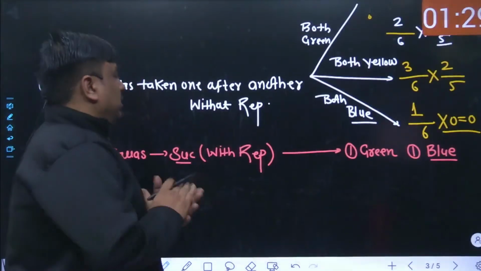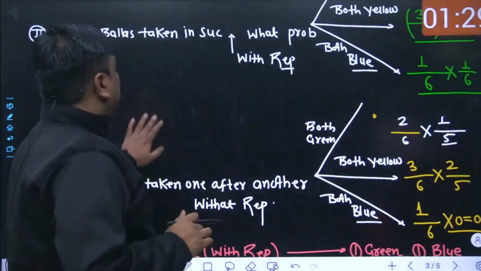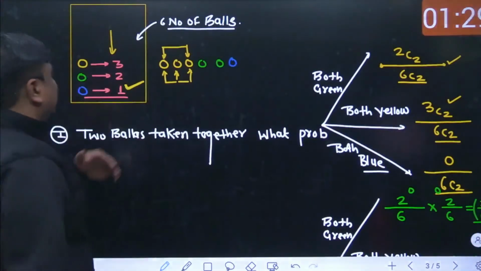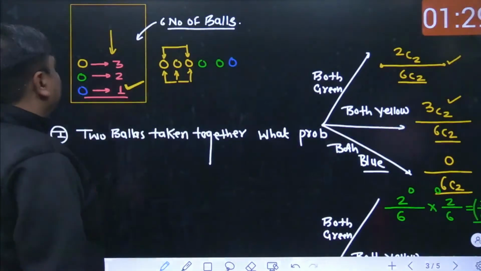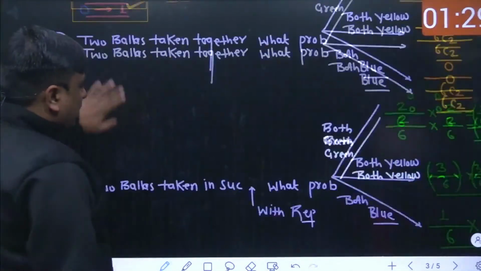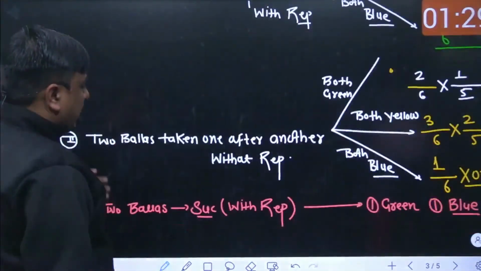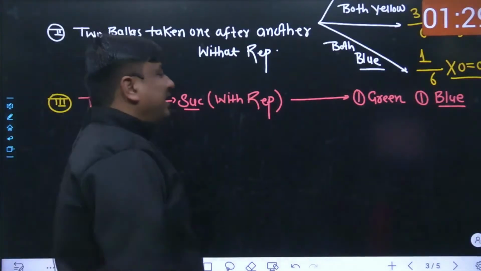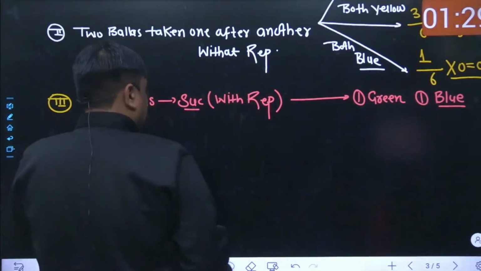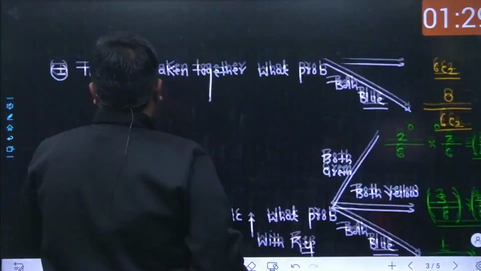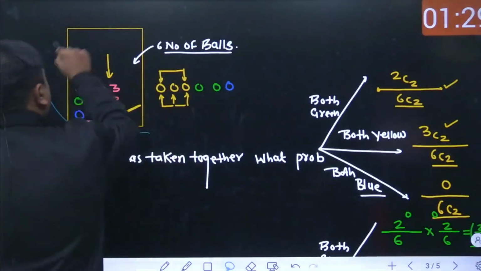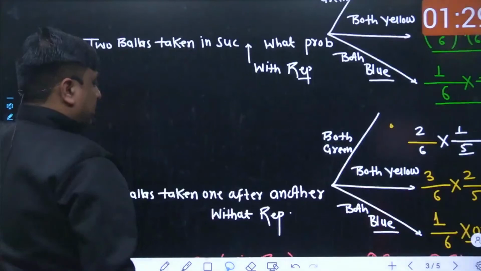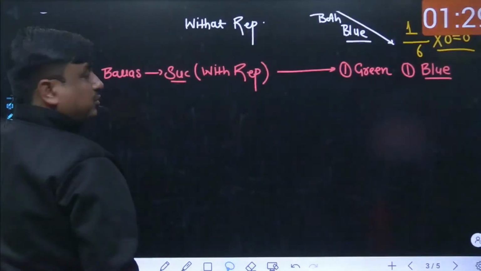My dear friend, again, add a box. Total 6 number of balls it carries. Out of 6 number of balls, the 3 balls are been yellow in nature, 2 are been green and 1 is been blue. You want to take one ball after one other ball, and that too with repetition, and you want the one ball to be green and another ball to be blue. What I have been doing over here, let me take this box towards downside, so we will have a better connectivity.